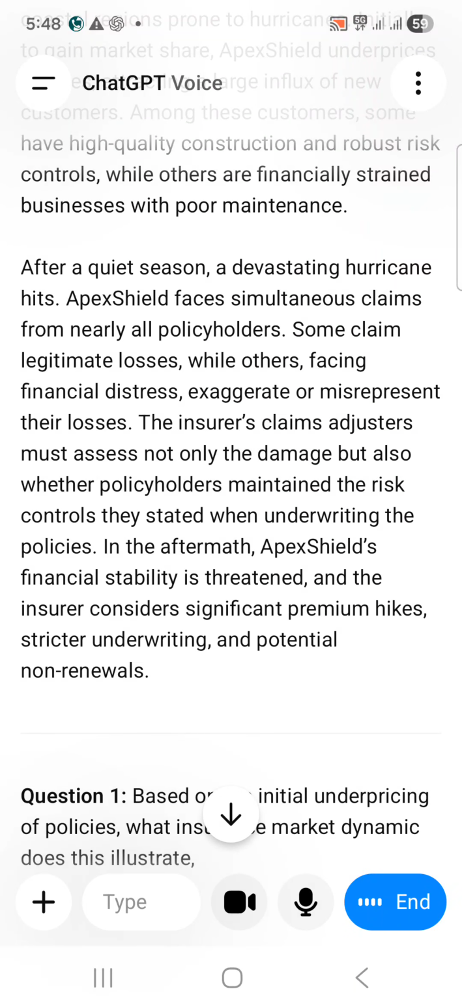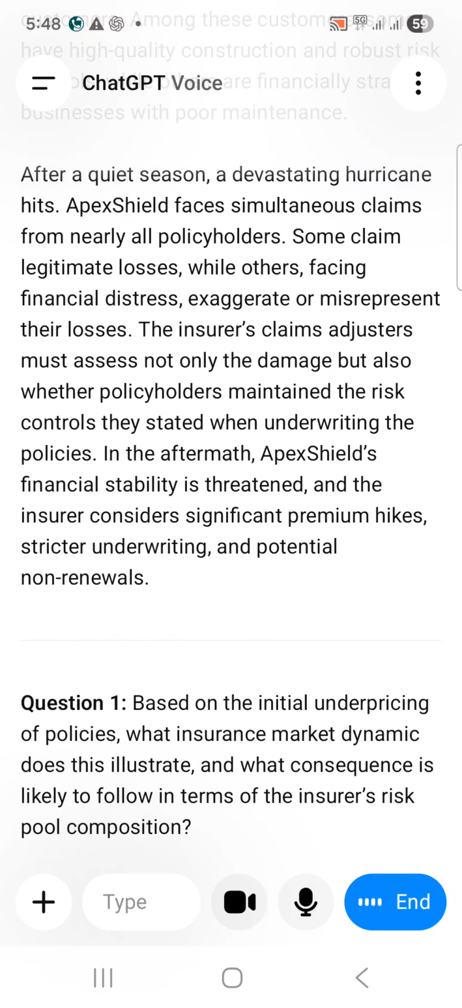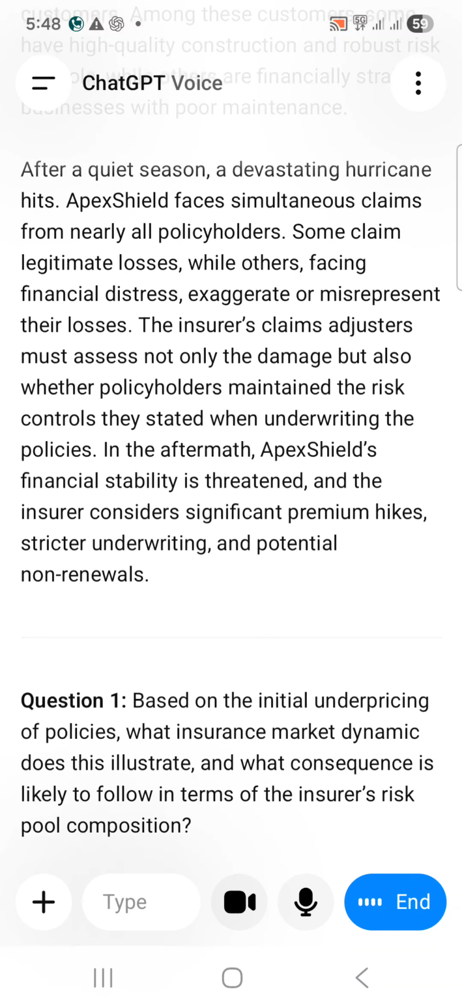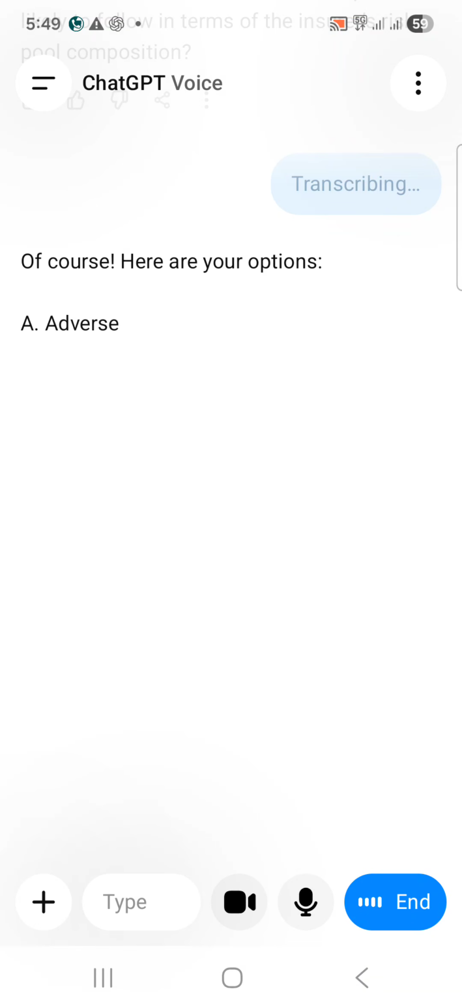Based on the initial underpricing of policies, what insurance market dynamic does this illustrate, and what consequences are likely to follow in terms of the insurer's risk pool composition? So give me the options. Of course, here are your options.